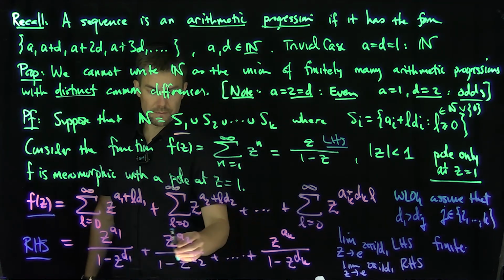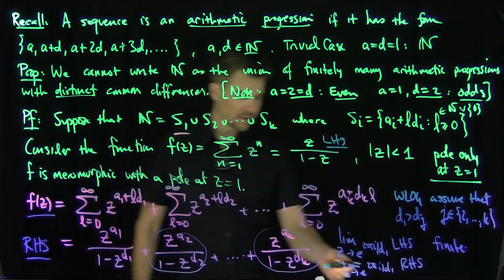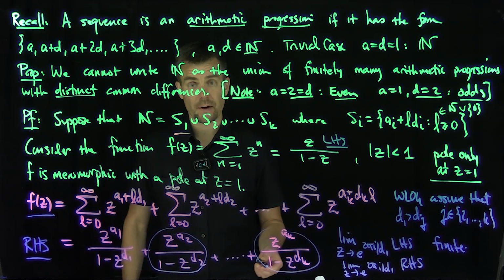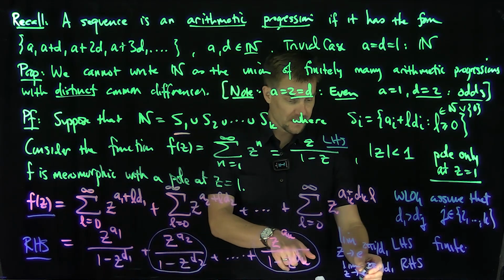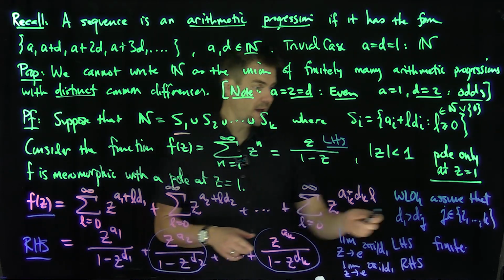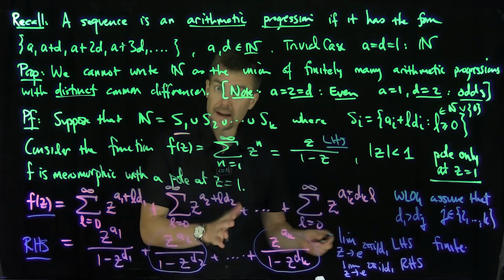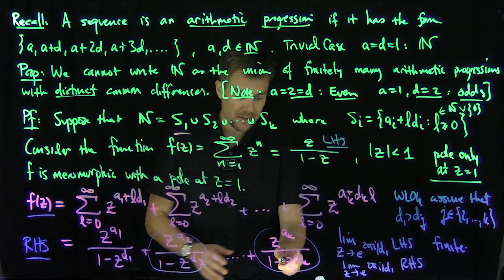All of these other terms are perfectly fine, right? There are no singularities there because d1 is larger than all those dk. Since dk over d1 is going to be less than 1, I can't get to 2 pi i, so it's not going to hit 1 at all. These things are fine.